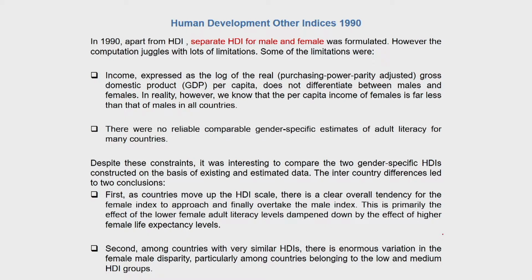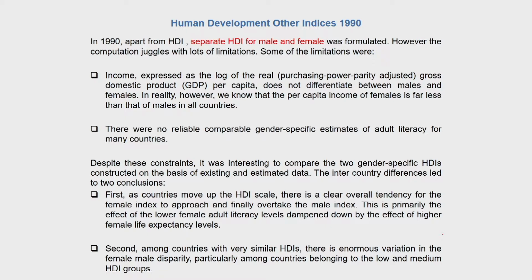because that led to two major conclusions. One of the first being that as countries move up the HDI scale, there was a clear overall tendency for the female index to approach and finally overtake the male index. In other words, as the Human Development Index showed an improvement in different countries, the female indices started showing better performance than the male counterparts.